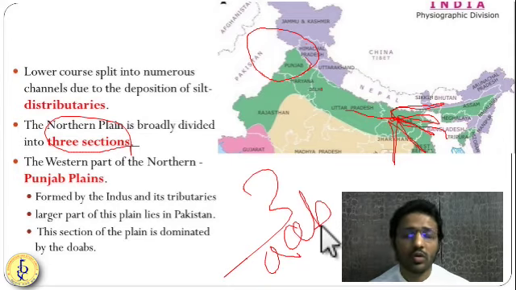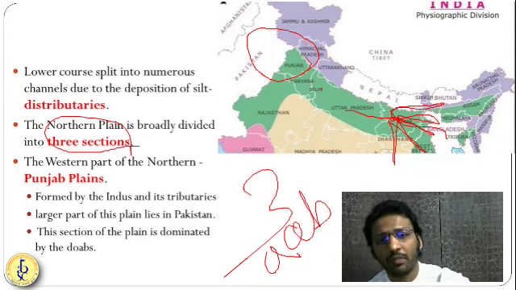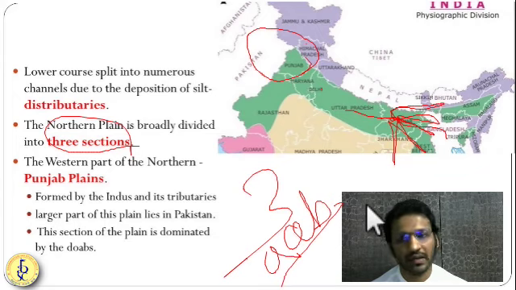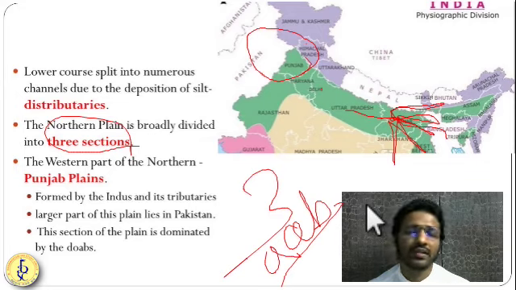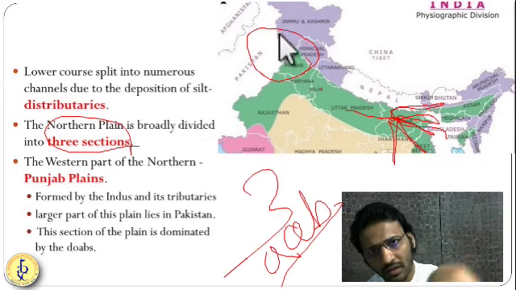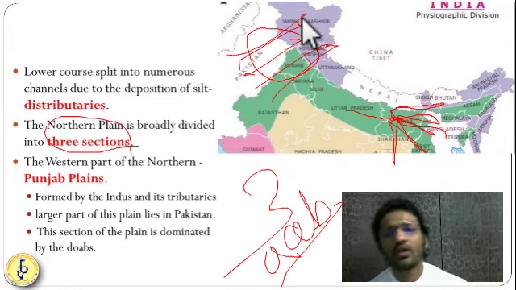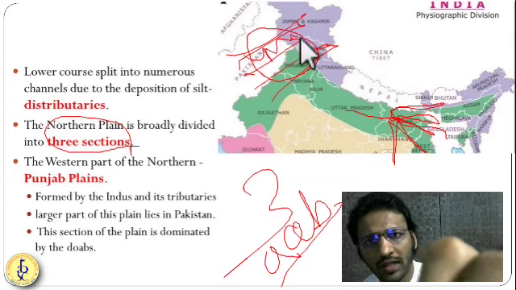The most fertile region has been formed between two rivers. That's why these regions are famous for their Abs, the region between two rivers. They are also called the Doabs. Punjab means the land between five rivers. Ab means water, and Punjab means land between five rivers. Getting it? This section of the plain is dominated by the Doabs. The land between two rivers is called a Doab.